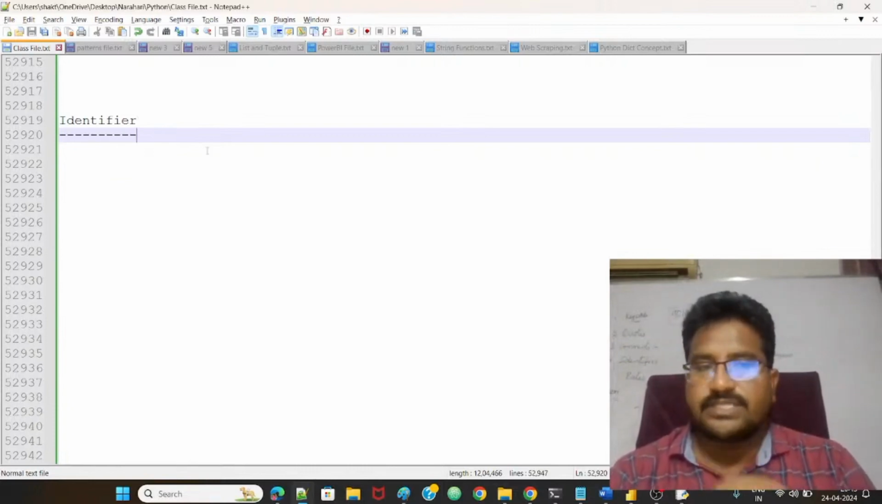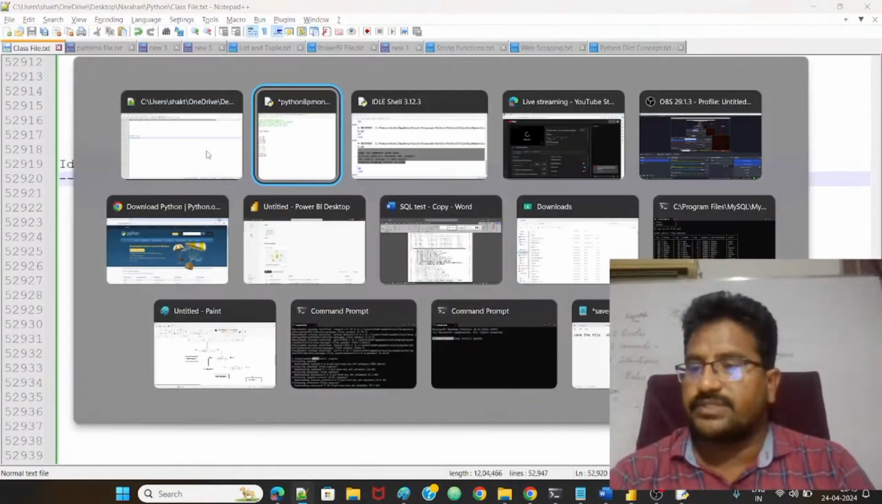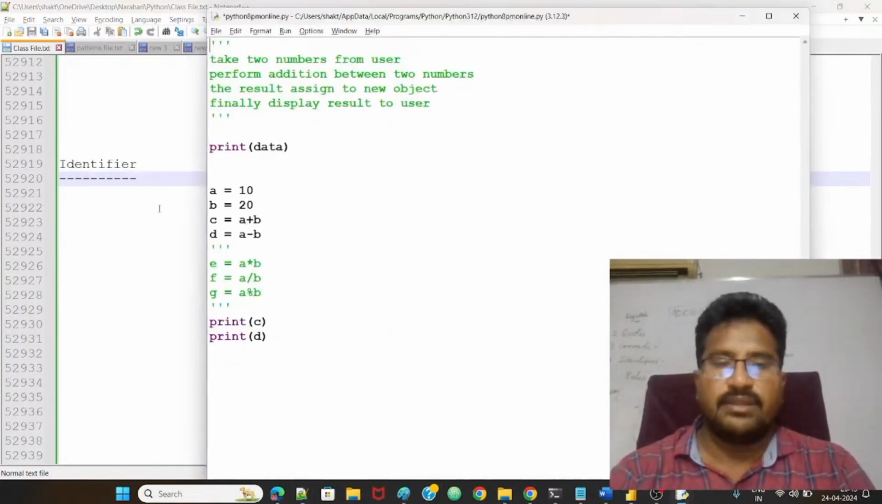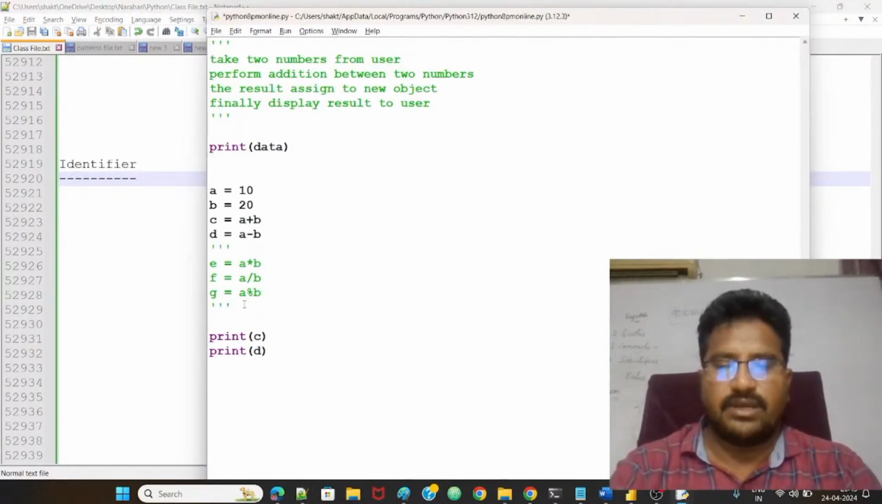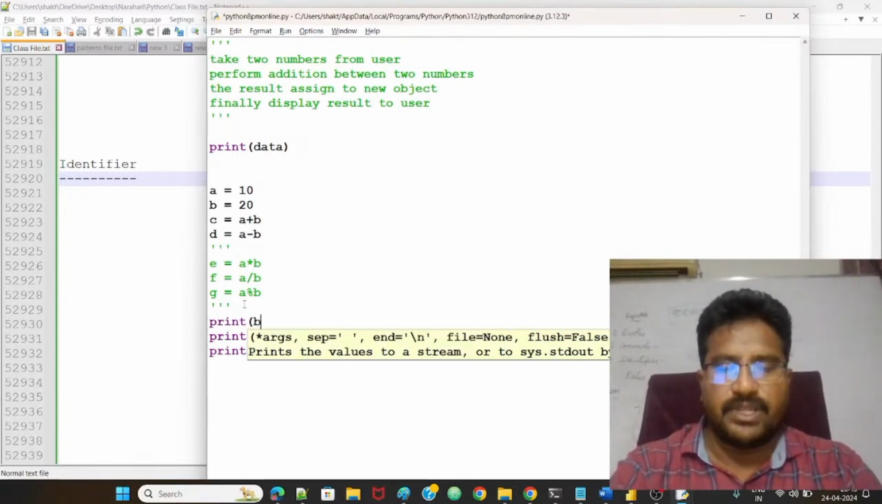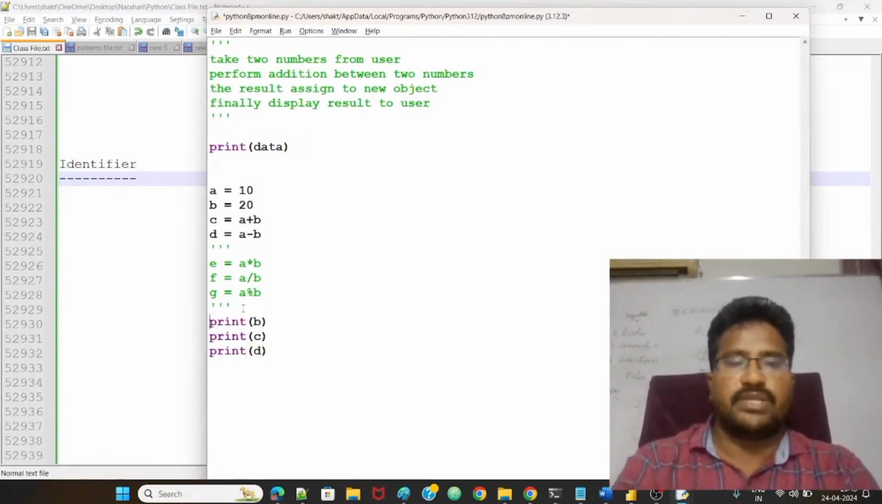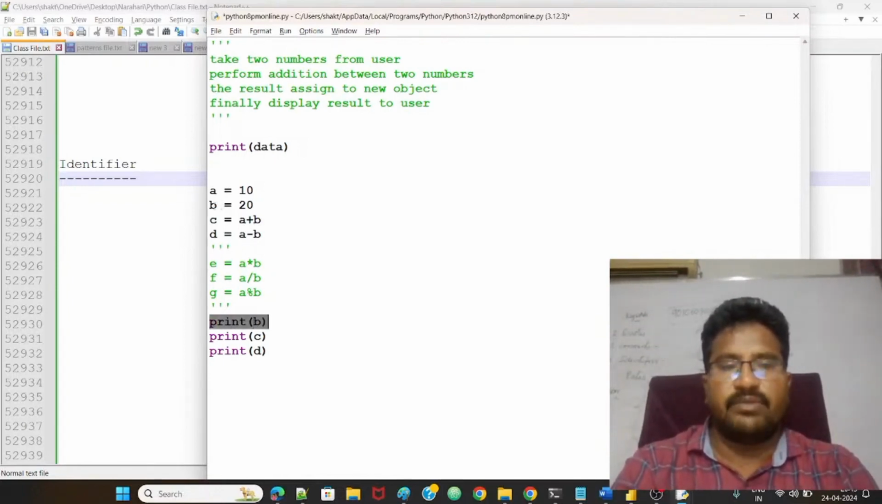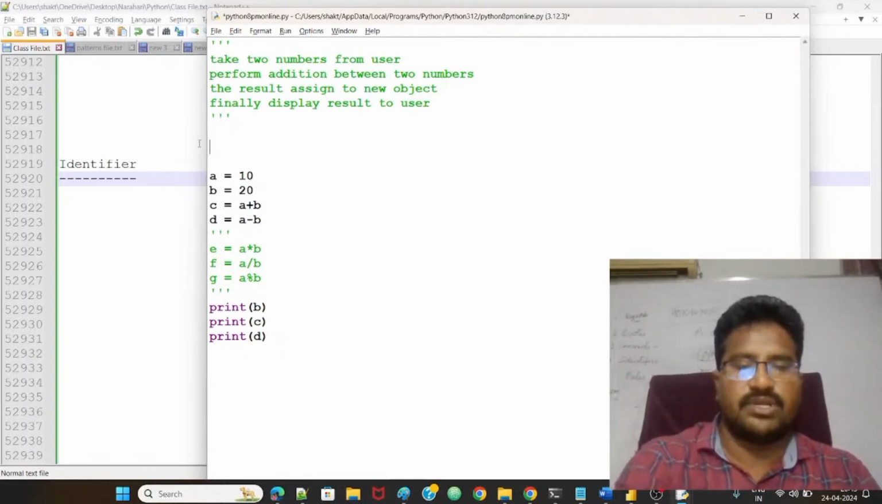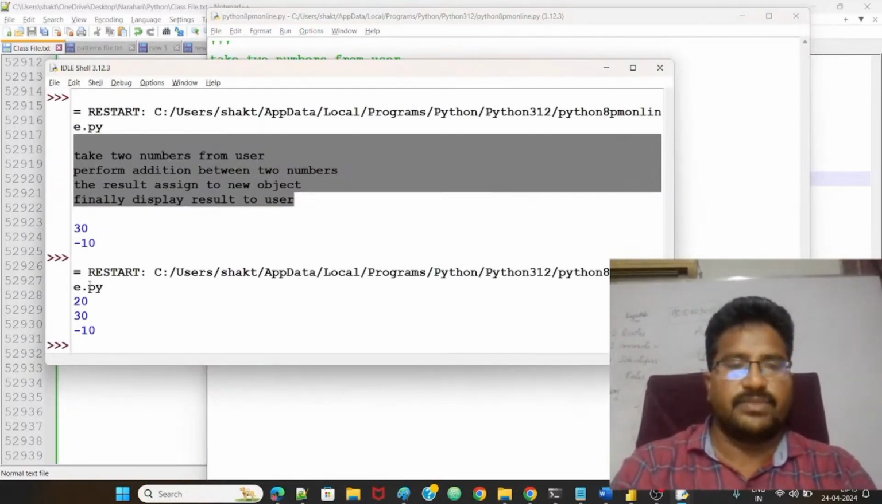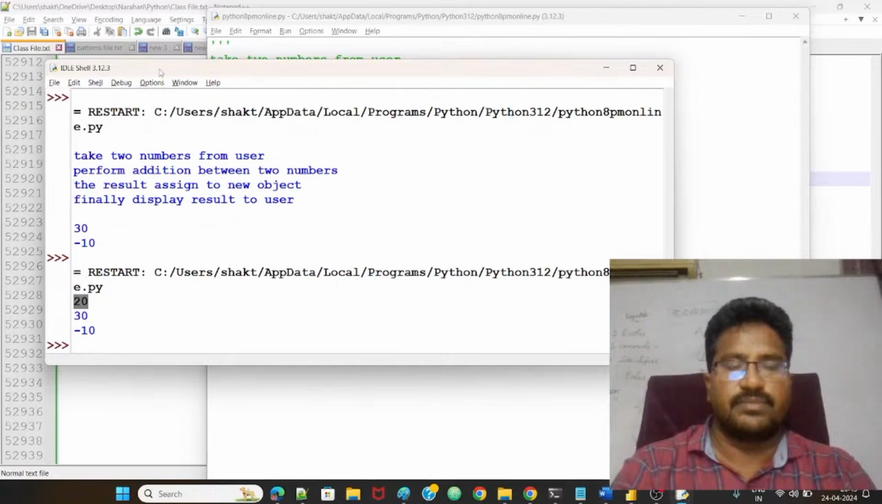Sudha, you are asking me, sir, print C, hash print B. If I use the hash, nothing will display, no execution, right? If I don't take the hash and I take print B, what is the B value? 20. 20 will display, right?